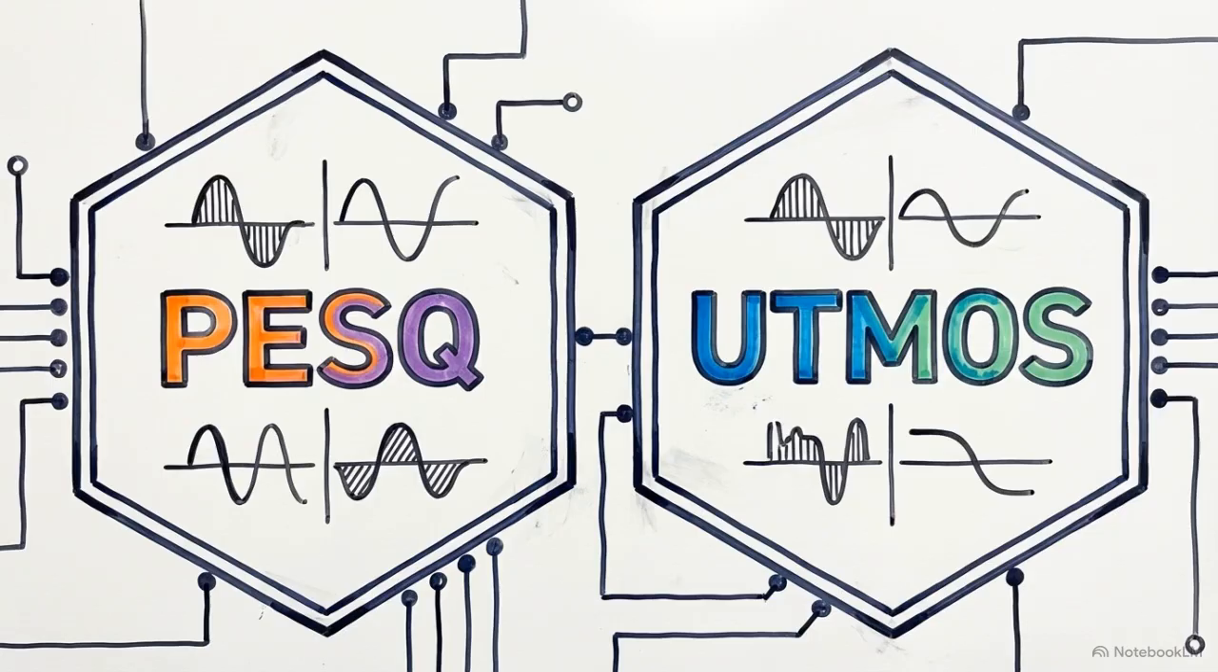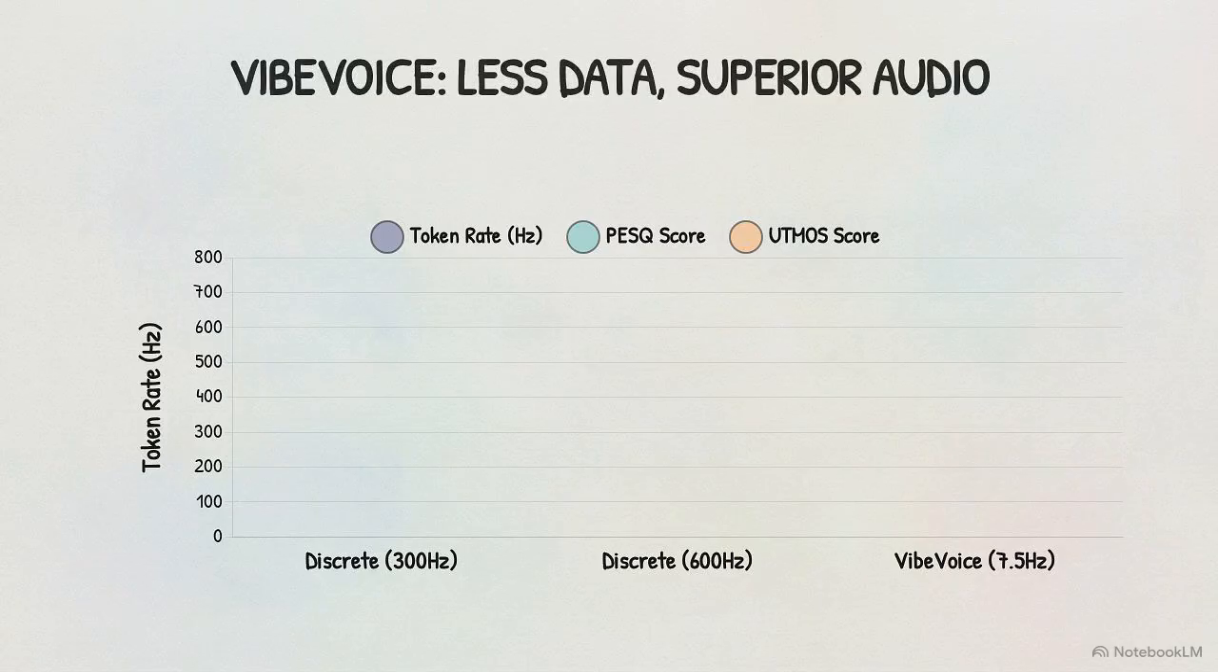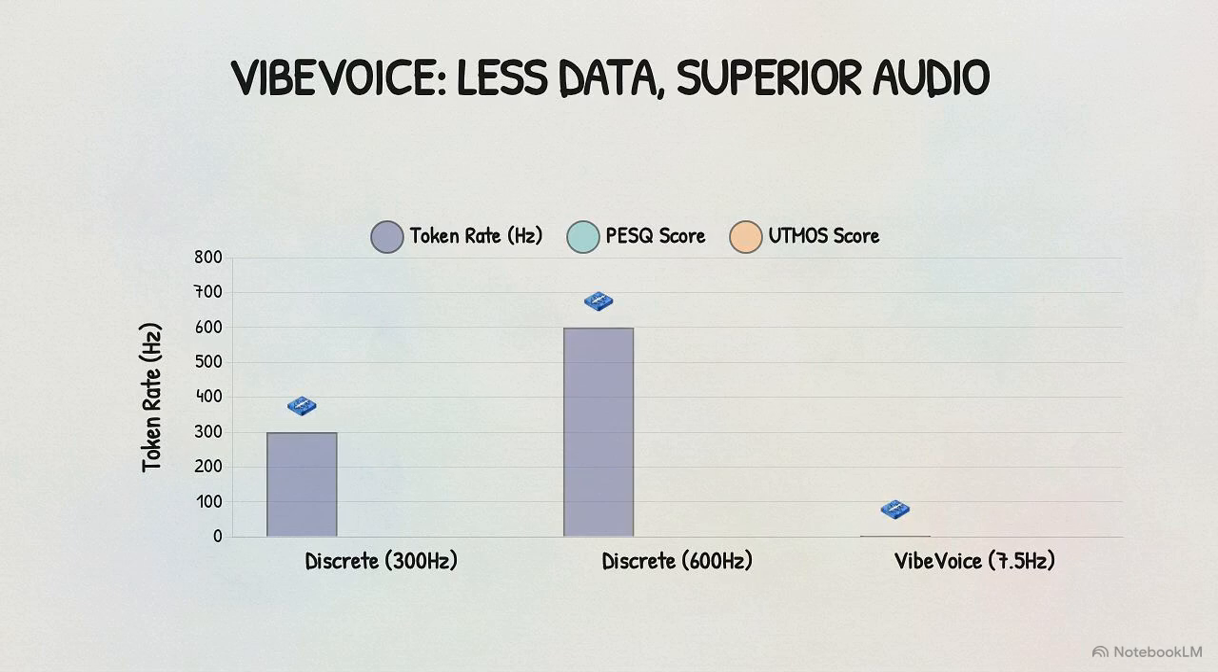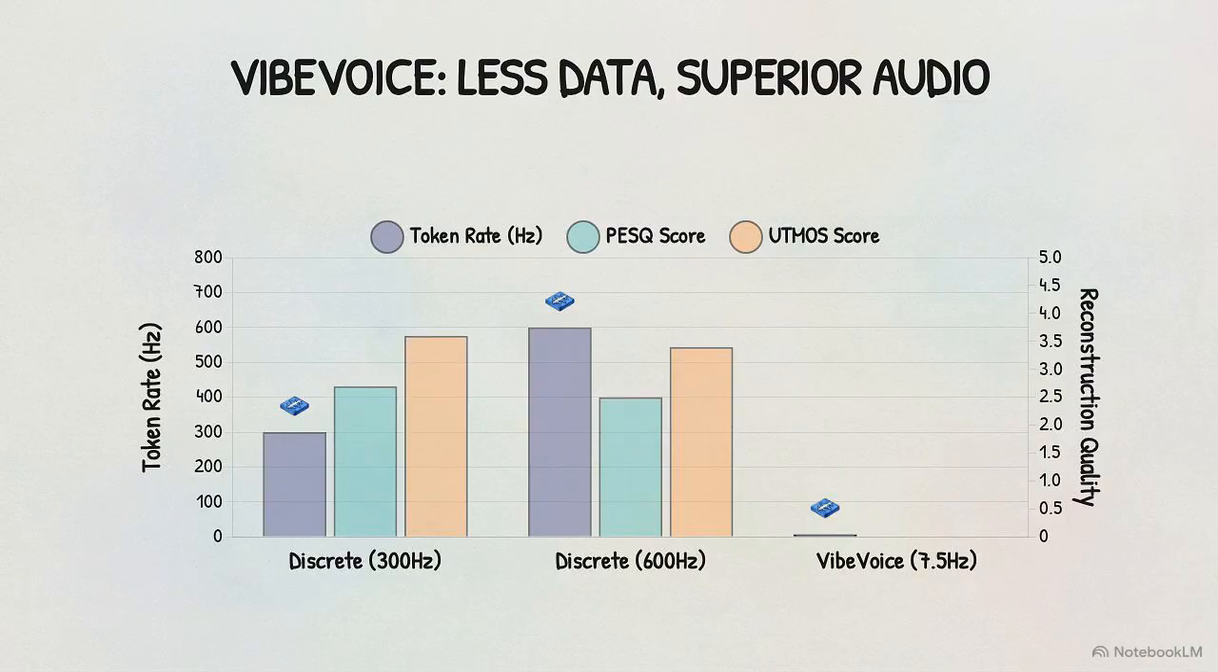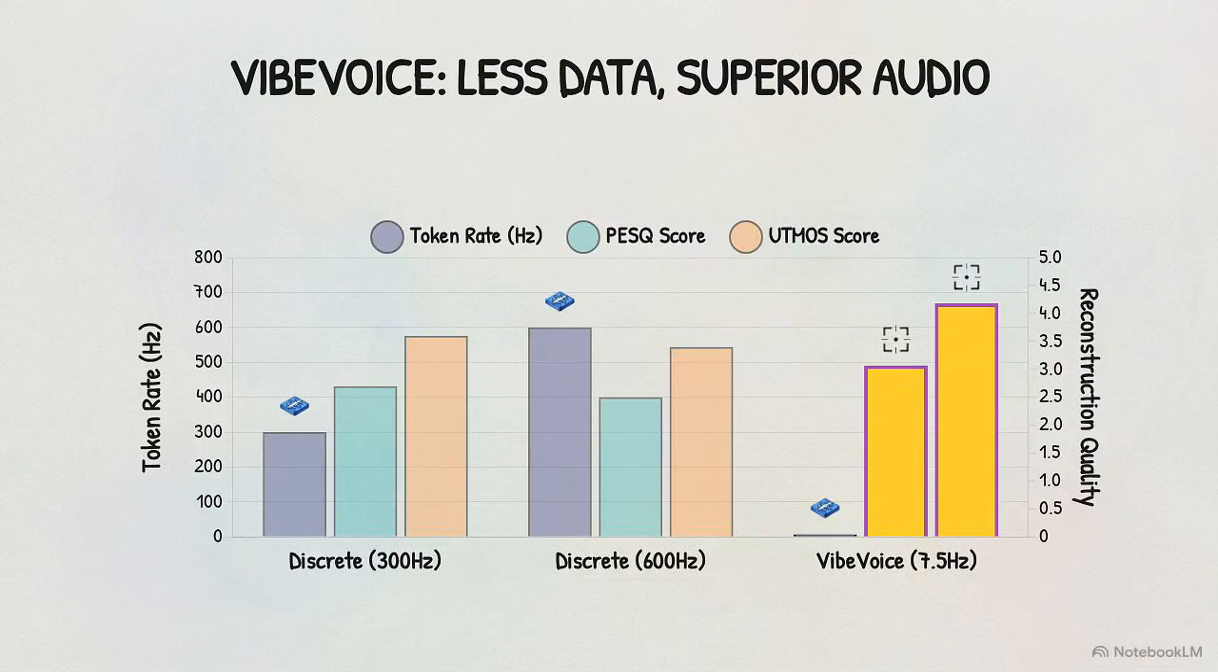This chart details audio reconstruction metrics across different tokenizers. Discrete codecs operating between 300 and 600 Hz sit next to VibeVoice's acoustic tokenizer, running at just 7.5 Hz. Despite operating at a fraction of the frame rate, the continuous tokenizer achieves higher reconstruction quality, logging PESQ scores over 3.0 and UTMOS scores over 4.1 on clean test data.